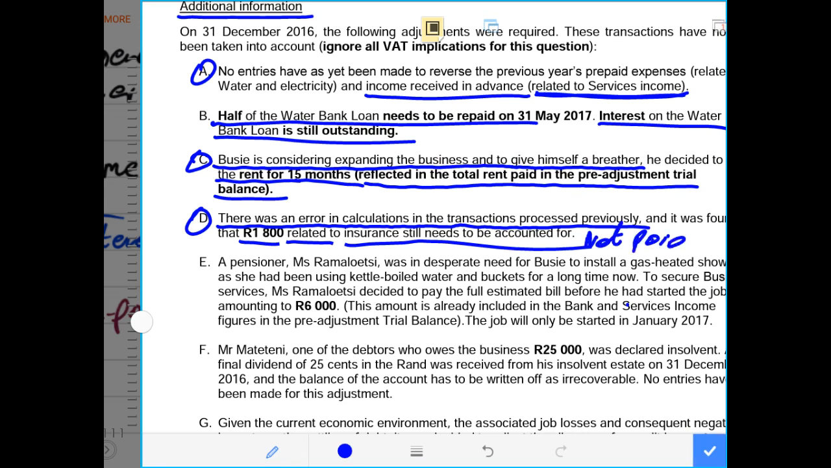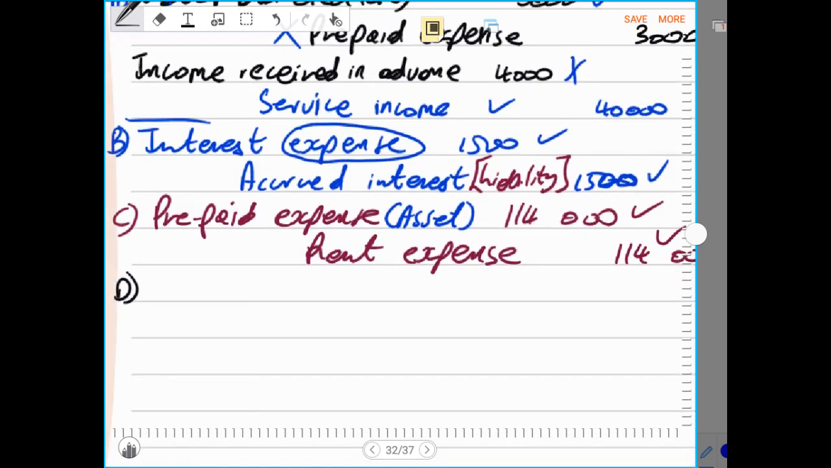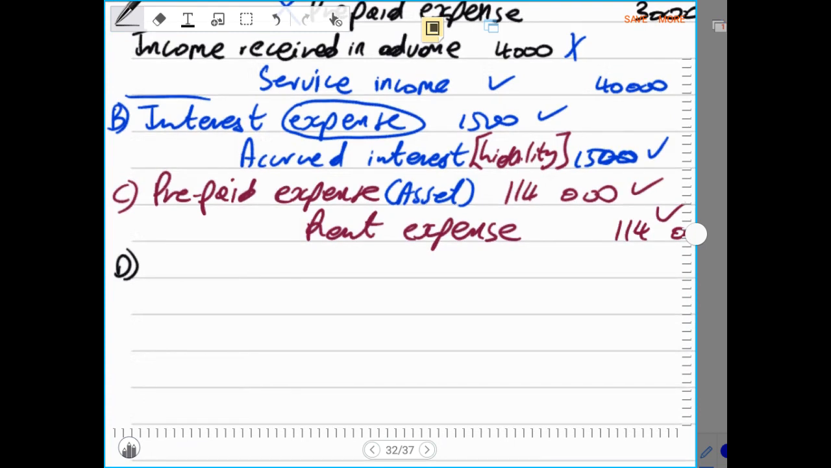That means we still owe 1,800 of the insurance, and any expense that is not yet paid, yet it was supposed to be paid in that accounting period, becomes an accrued expense, and accrued expense is a liability. So now we have to increase our liabilities, being accrued expense.